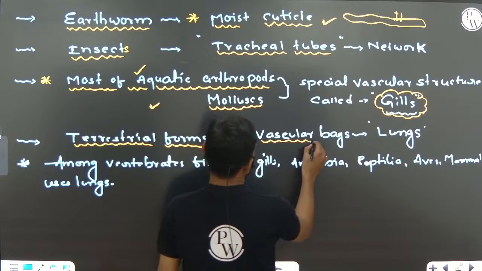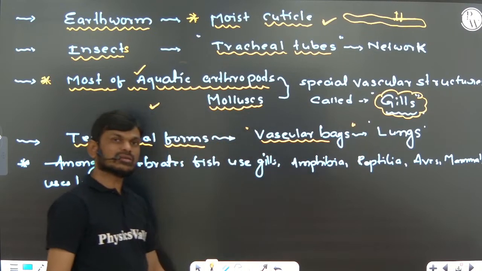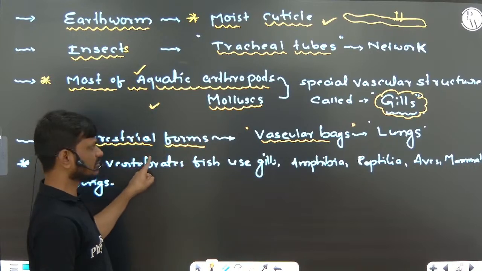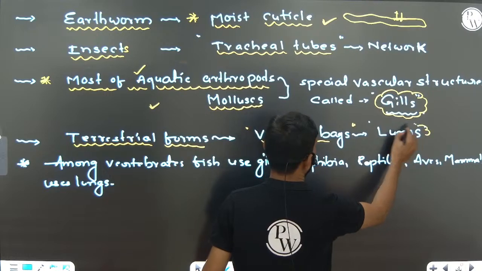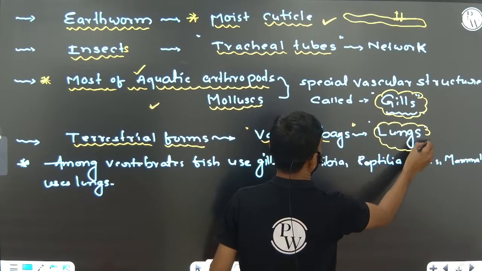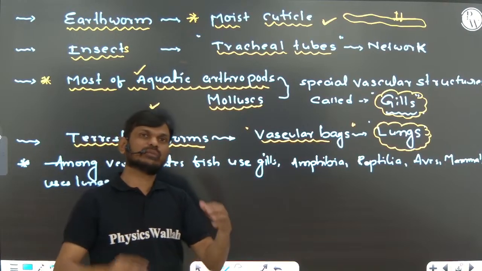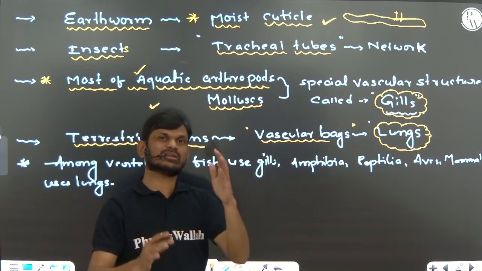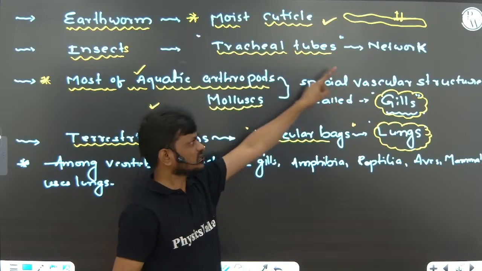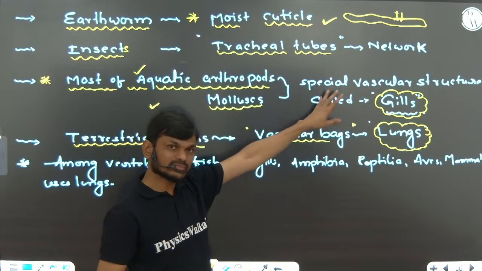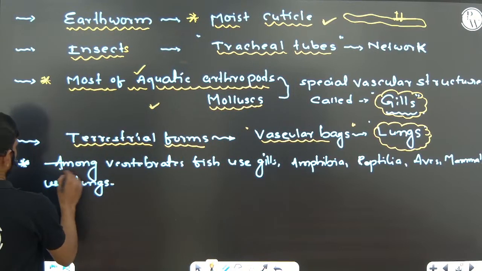Vascularized bag-like structures are present in terrestrial forms. Those vascular bag-like structures we are calling lungs. In terrestrial animals, the vascular bag-like structure which helps in exchange of gases we are calling lungs. But here, specialized vascular structures we are calling gills in case of aquatic animals. Very, very important.